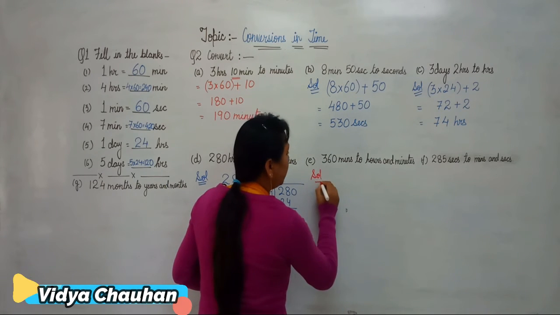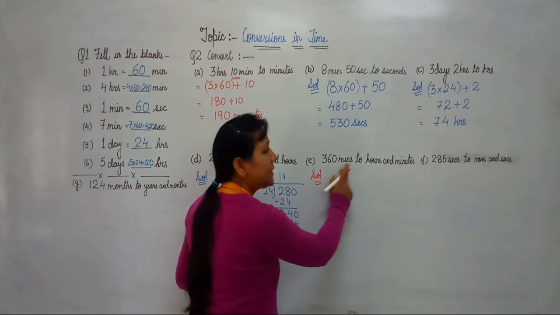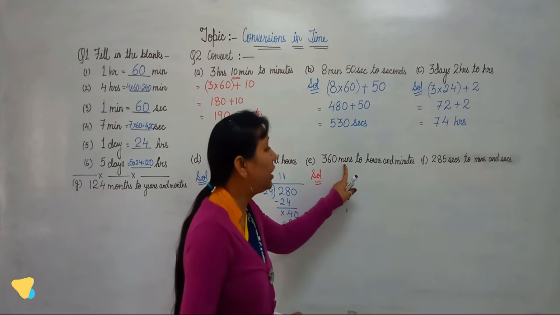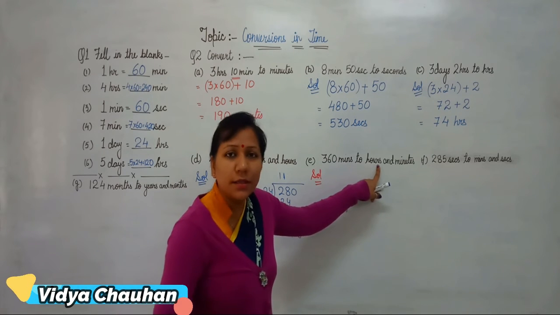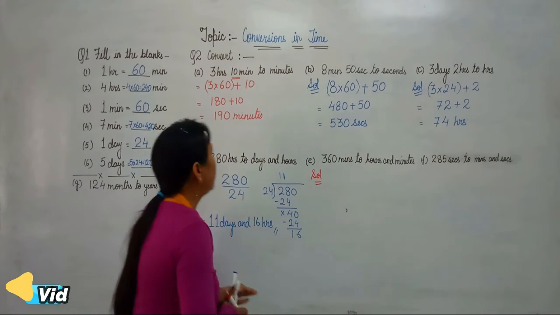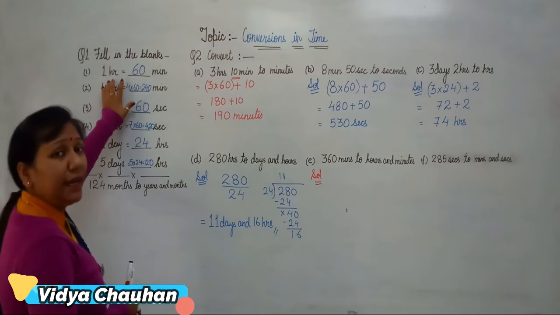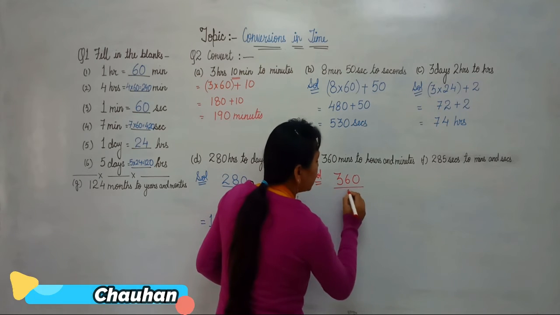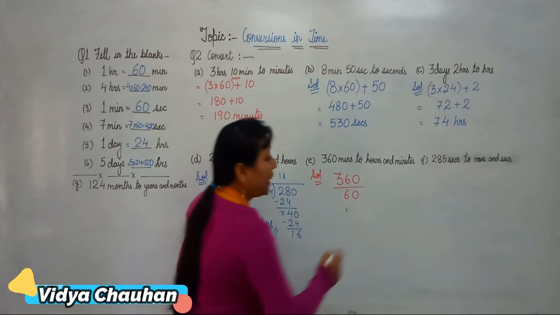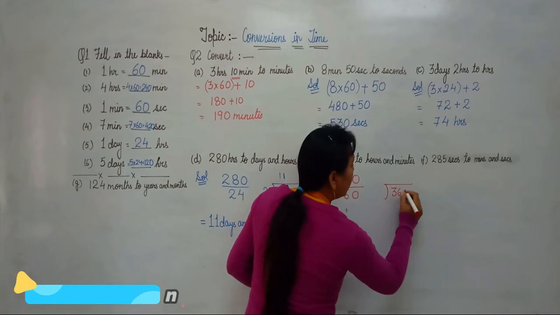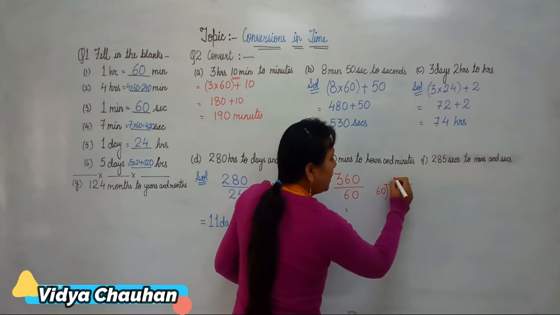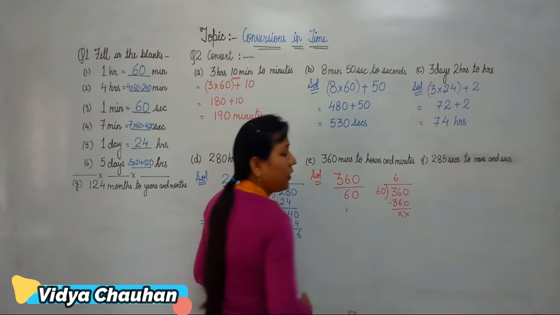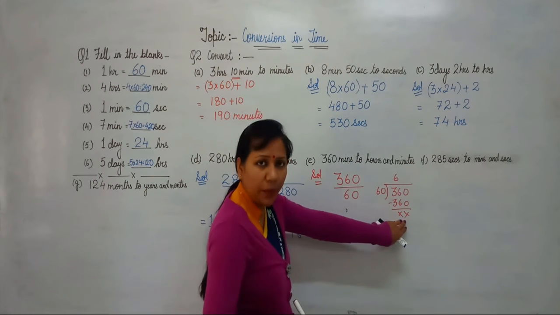Now students, after solving this, let's come to the next part. In the next part, it is said that you have to convert 360 minutes to hours and minutes. Once again, you have to convert a smaller unit, which is minutes, into hours. So what is the relation between hours and minutes? Yes, 60 minutes make 1 hour. So here what will we do? We will divide this term 360 by 60. When you divide 360 by 60, 60 6s are 360. So we are not left with any value in the remainder, that means the remainder is 0.